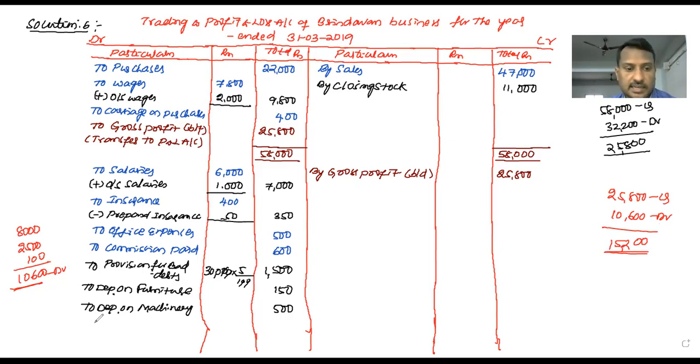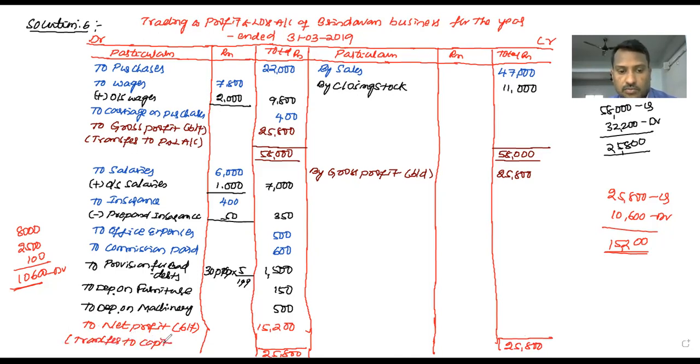So debit side is the lesser side now. So debit side to net profit, balancing figure 15,200. Now after the difference amount 15,200 is written, both sides are 25,800, 25,800. This net profit is transferred to capital account. Right. Finish. The two statements are finished.